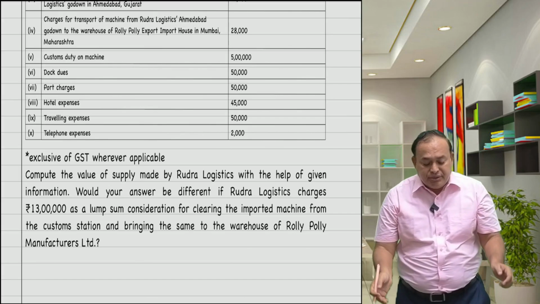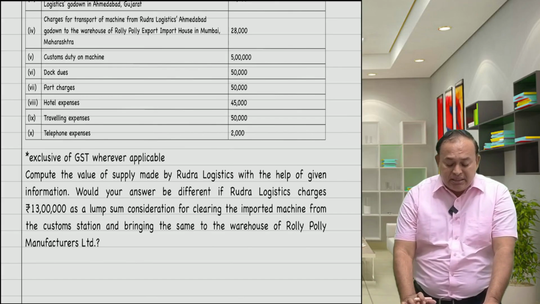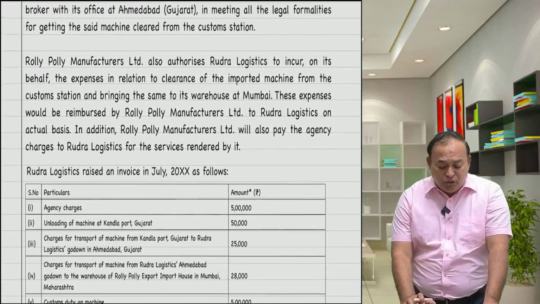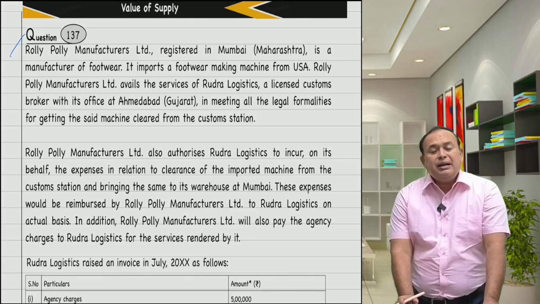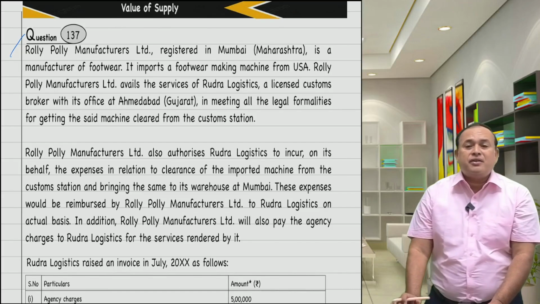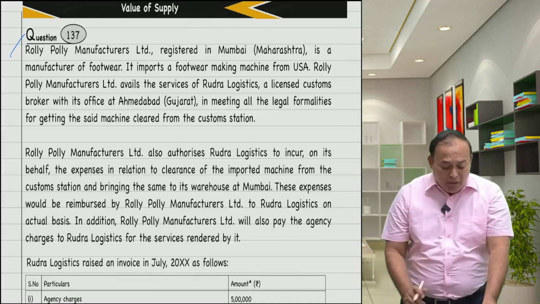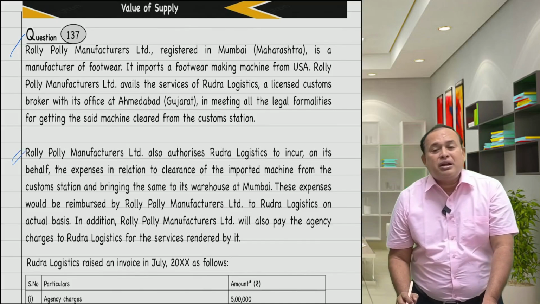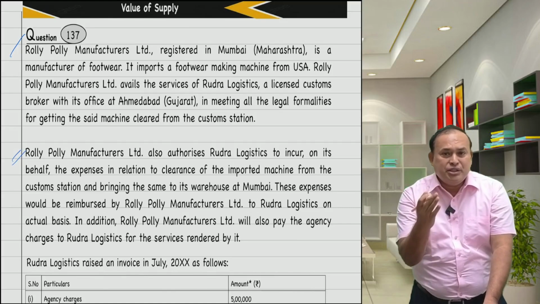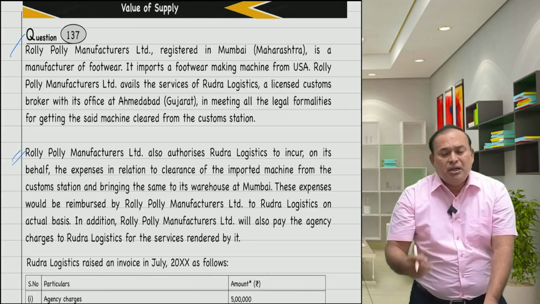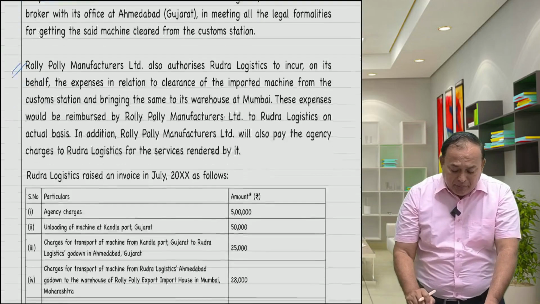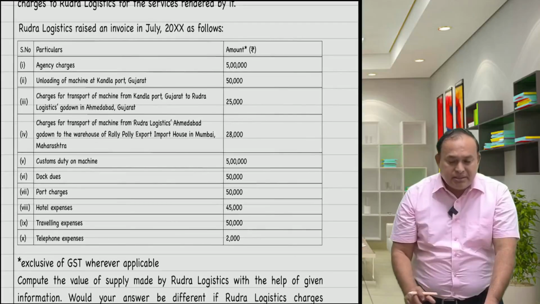In the given case, Rudra Logistics is our client providing clearing and forwarding services to Roly-Poly, and Rudra Logistics raised the invoice with all expenditure incurred by him. What is the value of supply in the hands of Rudra Logistics, where Roly-Poly very clearly said that, hey Rudra Logistics, please incur some of the expenditure which we are supposed to incur, but I am requesting you to incur and I will reimburse you on actual basis. Rudra Logistics says, yes sir, I will do it for you. Accordingly, the following information is given here. One by one we analyze and you have to answer.